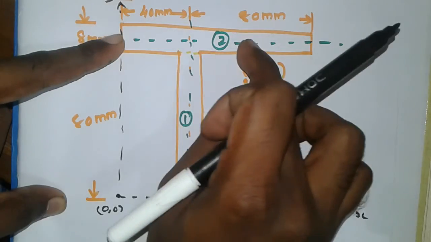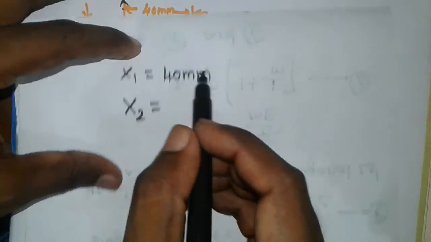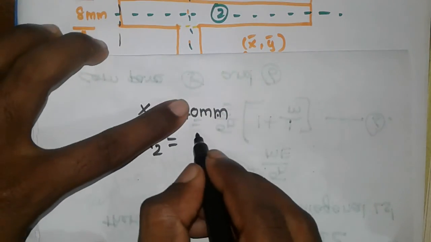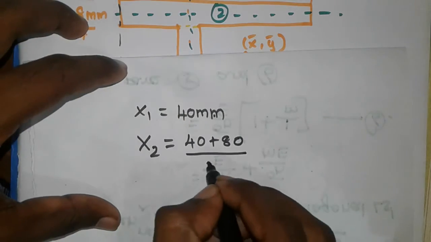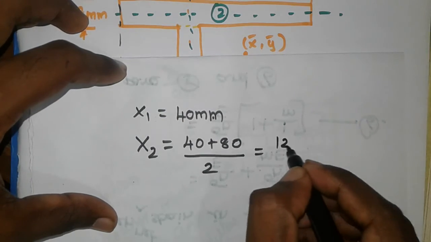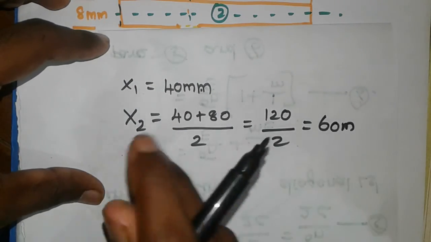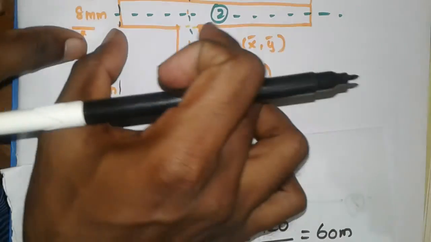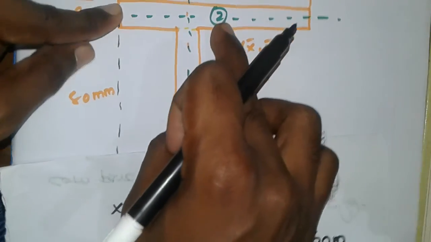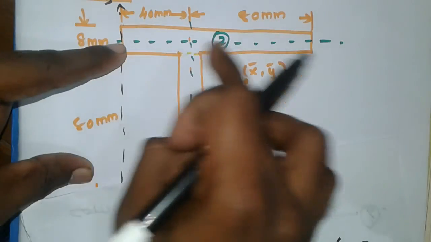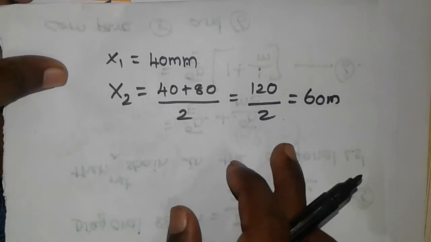When you divide by 2, this is the midpoint for section 2. So 40 plus 80 by 2, which is 120 divided by 2, is equal to 60 mm. This is the x2 value. The midpoint in case of the x reference line is 60 mm for section 2.